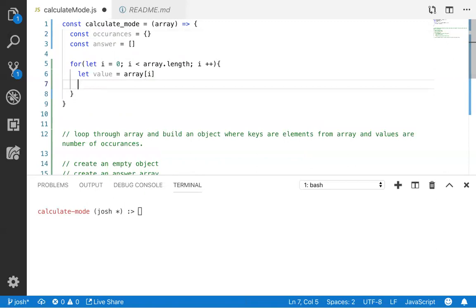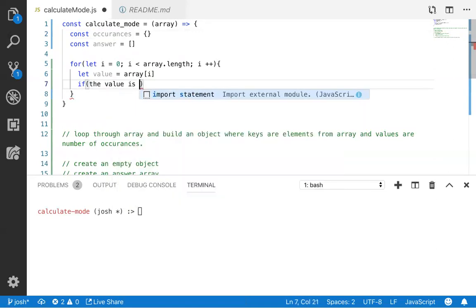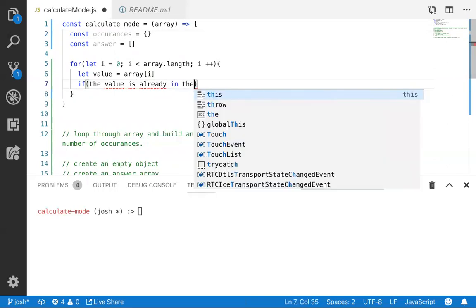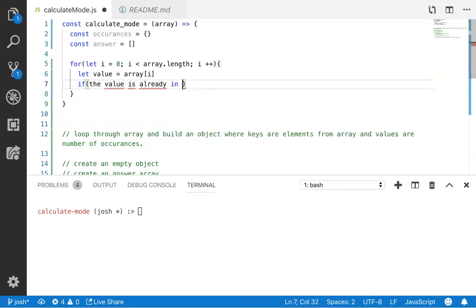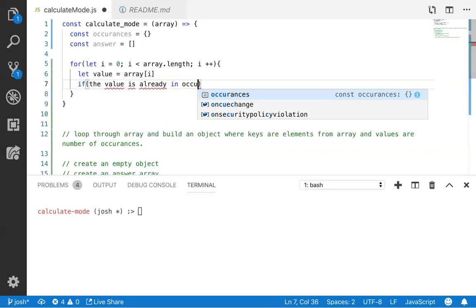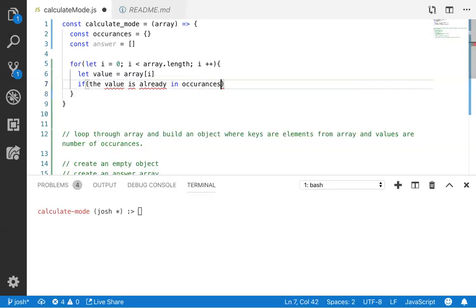So that's my value. So now I want to say if, and what I really want to put here is, the value is already in occurrences, right?